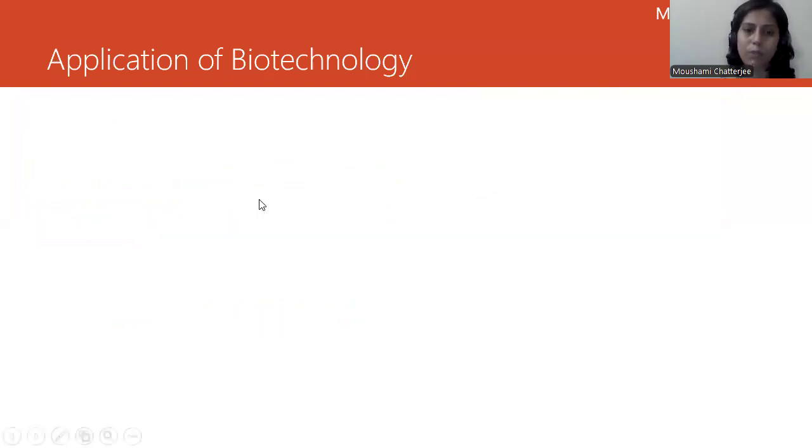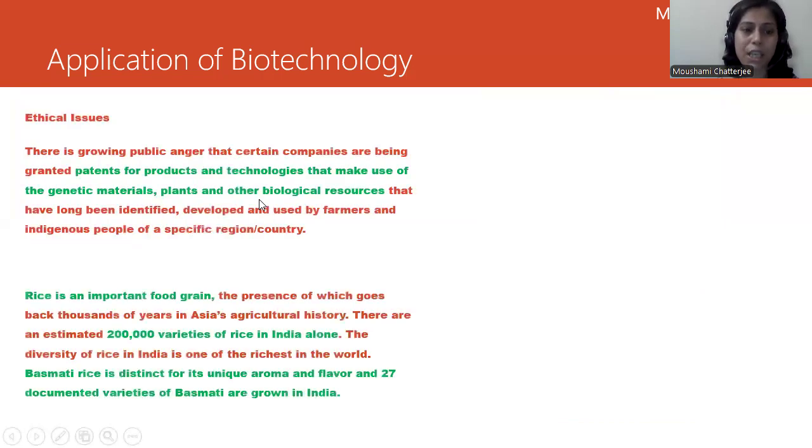So now let's move on to the next part. We need to understand that there was a lot of anger among the public regarding all these things. They were very much worried about it. They granted patents for products and technologies that make use of genetic material like plants and other biological resources. Before you try to patent it, you need to make sure that all these things are done by you.